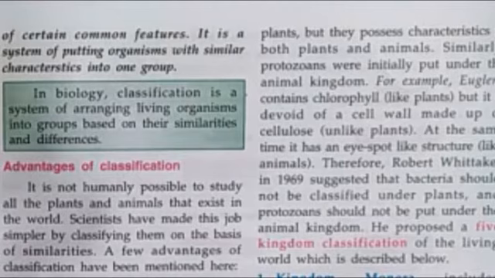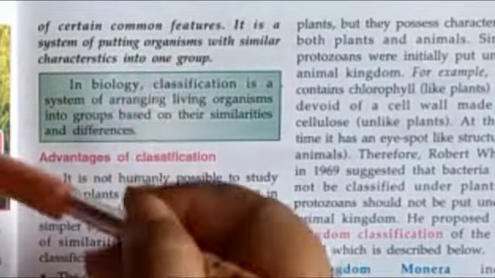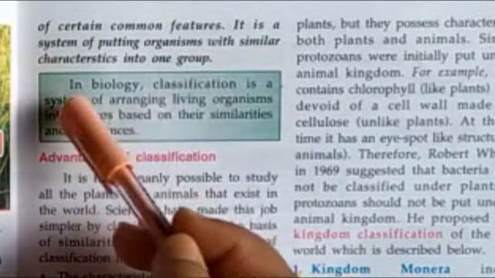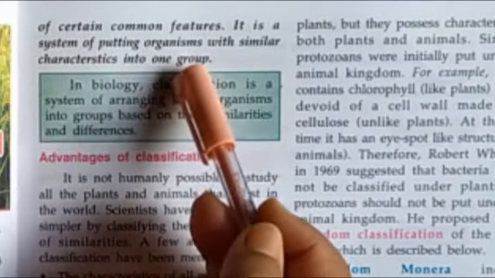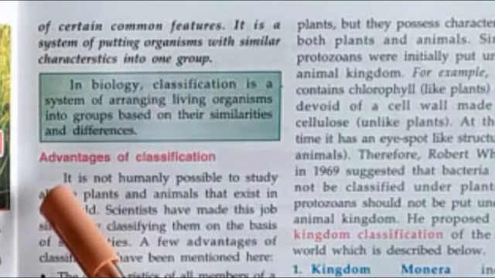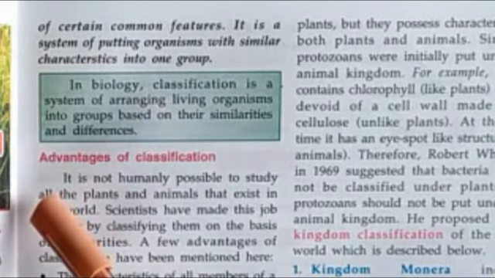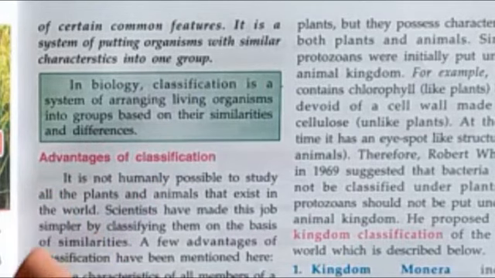If their features match, then only we will put them in one group. And this system of putting organism with similar characteristics into one group is known as classification of living organism. So if I do it with the plants, then classification of plants.